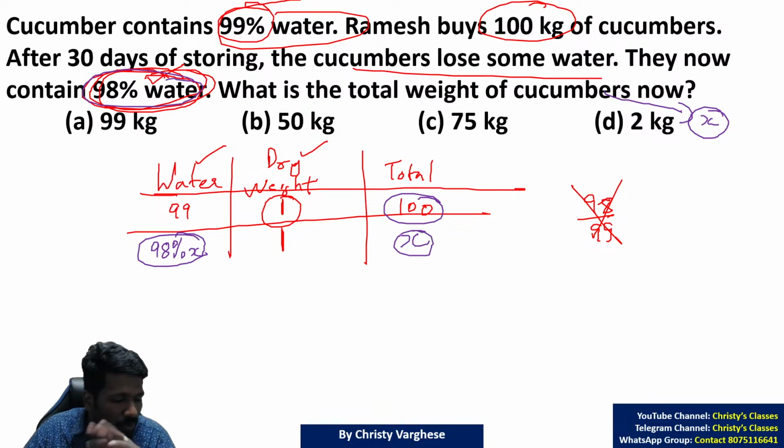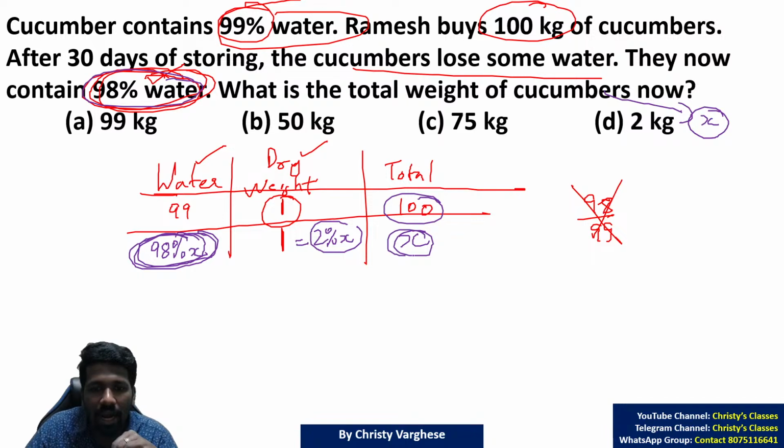98% of X also we don't know. But we know one thing, if this is 98% of X, this is 2% of X, dry weight. Because 98% and 2% added should be 100% of X. So 2% of X is equal to 1. This is what we need to simplify, linear equation solving. 2% of X is 1.